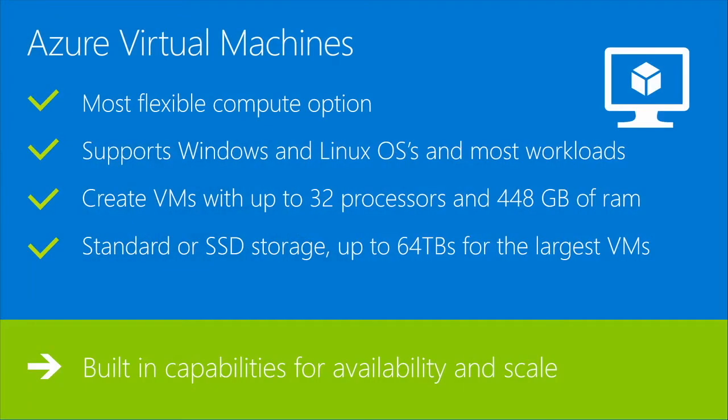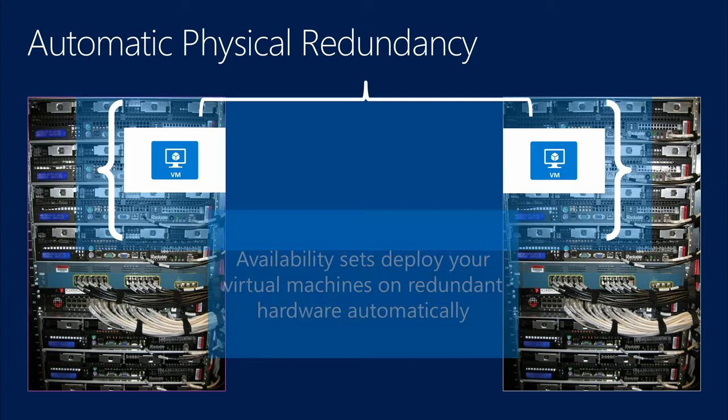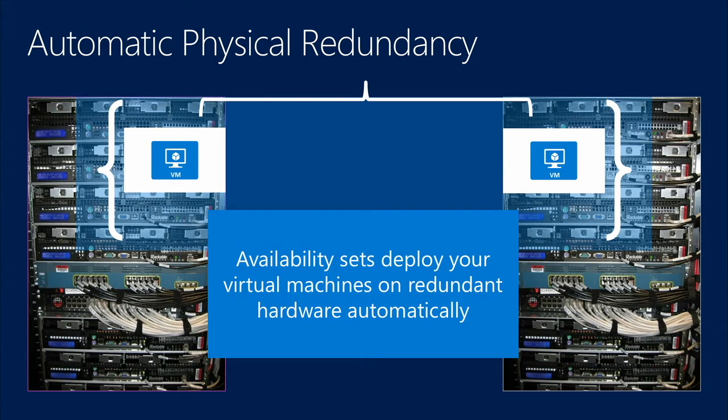So let's talk about some of the built-in capabilities that Azure provides that makes it much easier to configure availability and scale. Deploying virtual machines into a feature called an availability set provides you automatic physical redundancy. Basically, it tells Azure to deploy multiple virtual machines that deploy the same workload onto multiple racks in the Azure data center. This gives you automatic physical redundancy at the network, power, and cabling level. And it's very simple to configure, as we'll see in the demo coming up.